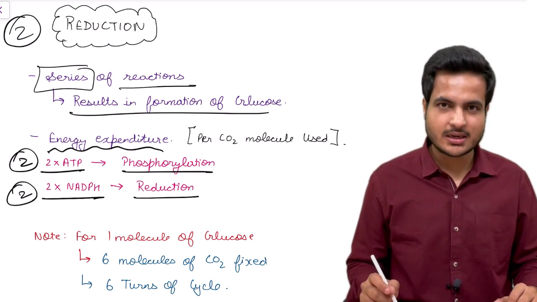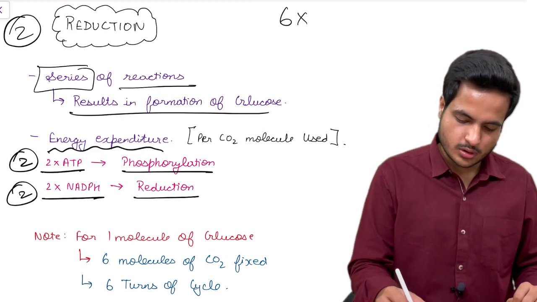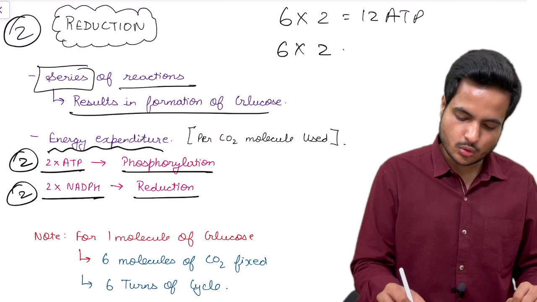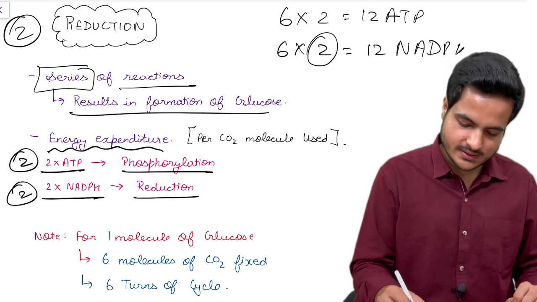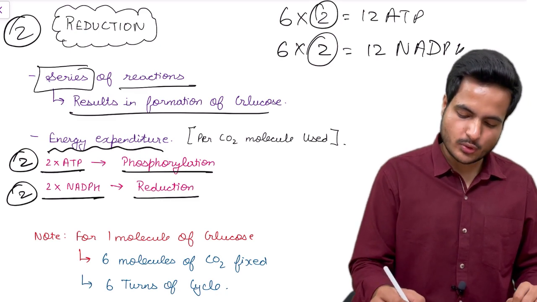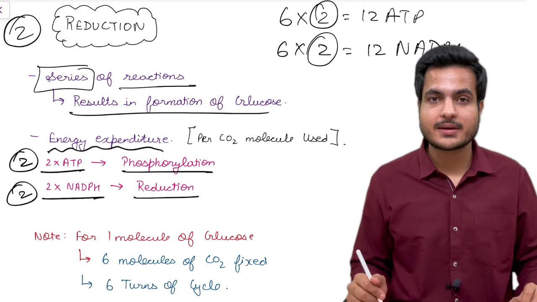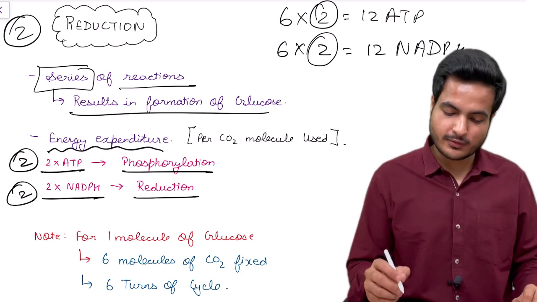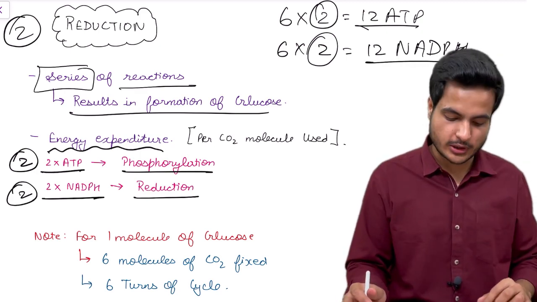Then how much ATP would be required in the second step? 6 into 2, that is 12 ATP, and 6 into 2, that is 12 NADPH. These are 2 ATP and 2 NADPH of one cycle, and we are talking about 6 cycles, therefore I have multiplied by 6. So just for the second stage, we require 12 ATP and 12 NADPH for synthesis of one glucose molecule.